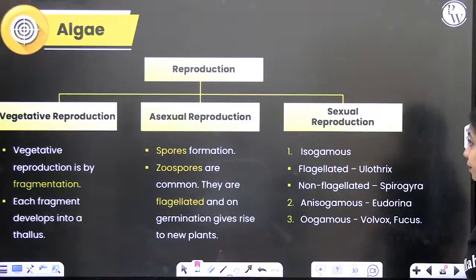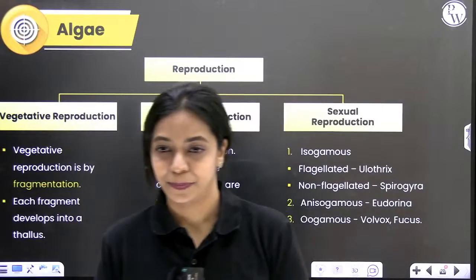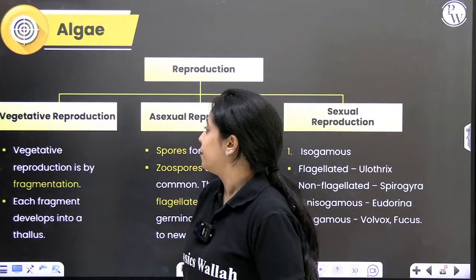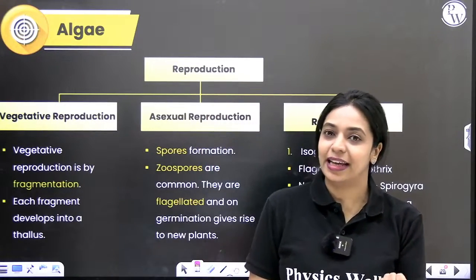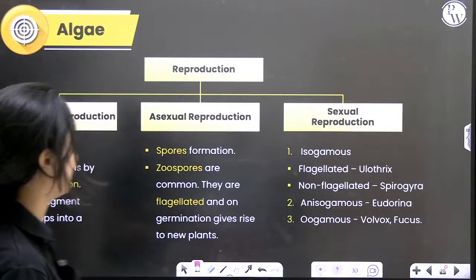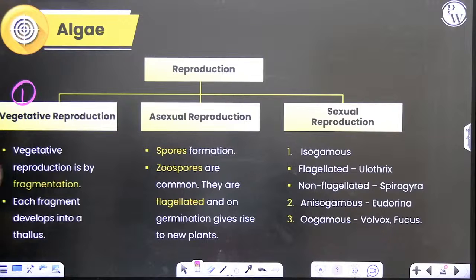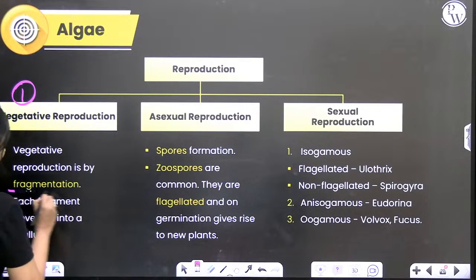Now, let's talk about how reproduction takes place in algae. First, vegetative reproduction can take place, asexual reproduction can take place, and sexual reproduction also can take place. In vegetative reproduction, how exactly does reproduction occur? It can occur by fragmentation.